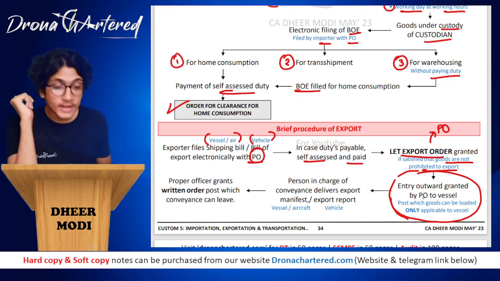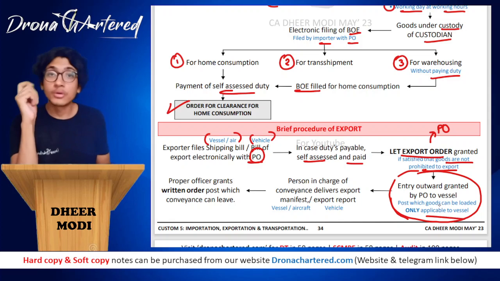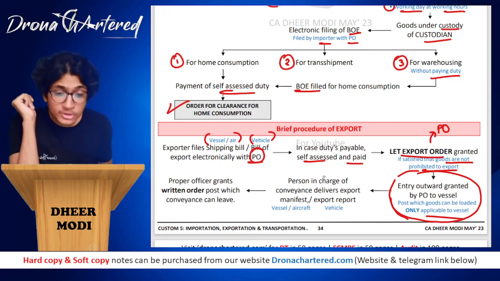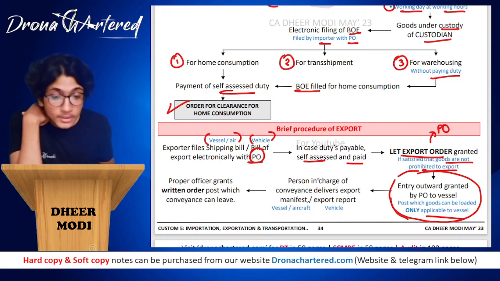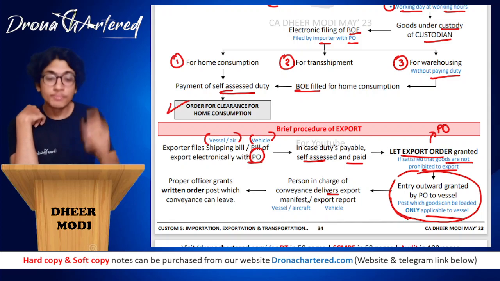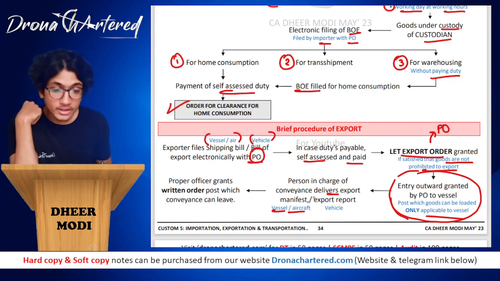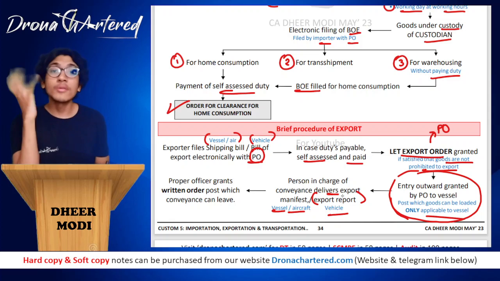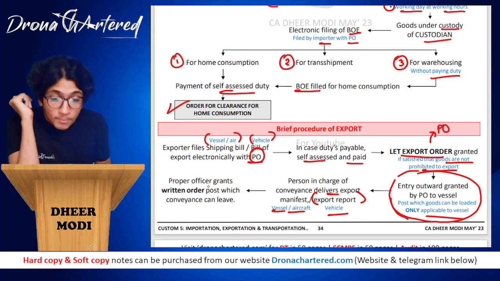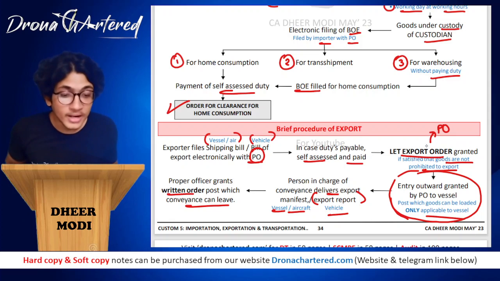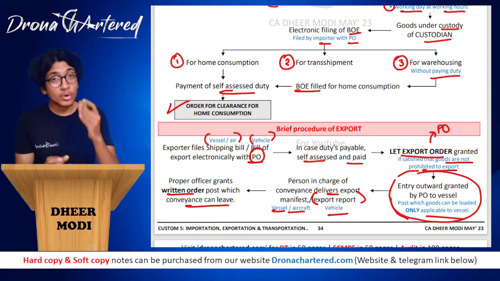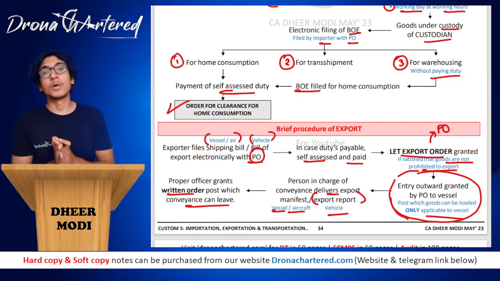So entry outward is granted by the PO to the vessel, post which goods can be loaded, and this is only applicable to your vessels. Person in charge of the conveyance, which is your mode of transport, delivers the export manifest. Okay, during import we studied import manifest. Over here it is your export manifest, in case of vessel or aircraft, or export report in case of vehicles. This will be submitted. Proper officer grants a written order post which the conveyance can actually leave. So even after granting the let export order, all of this process has to be followed, and only then will this conveyance be allowed to leave.